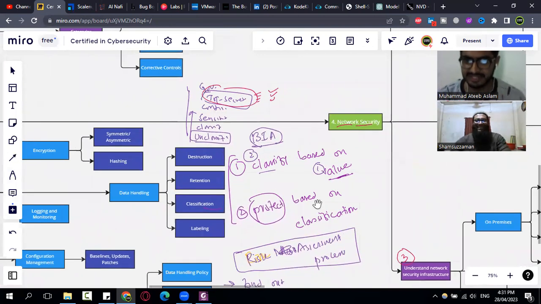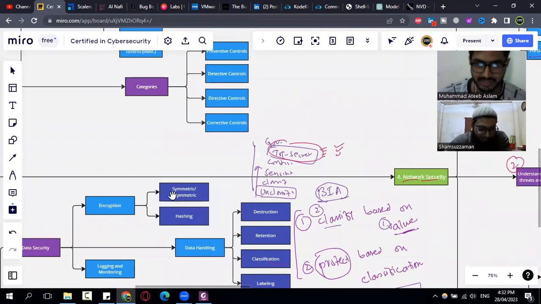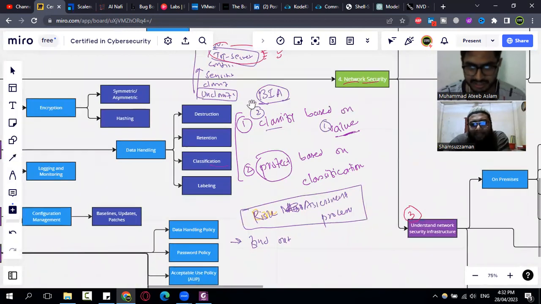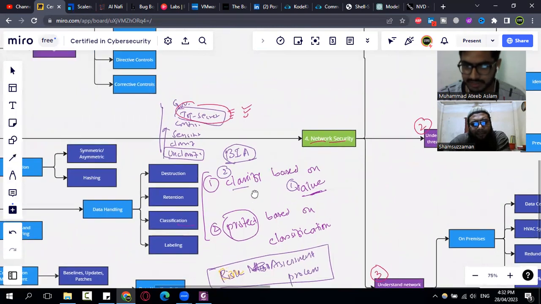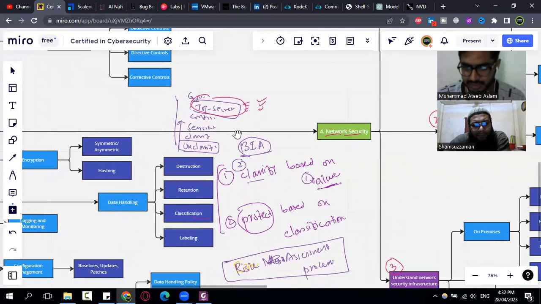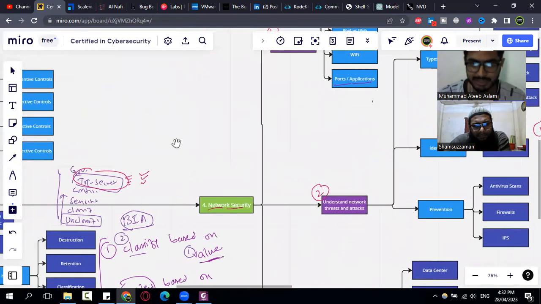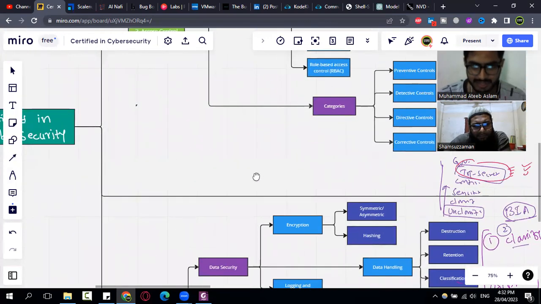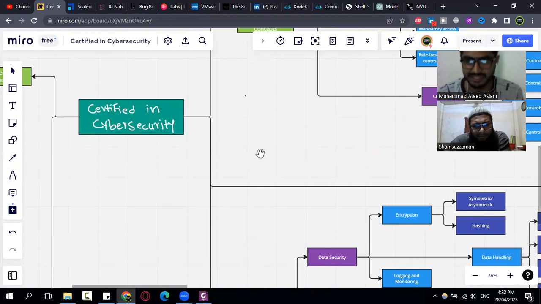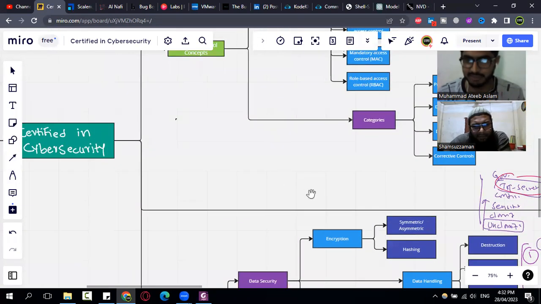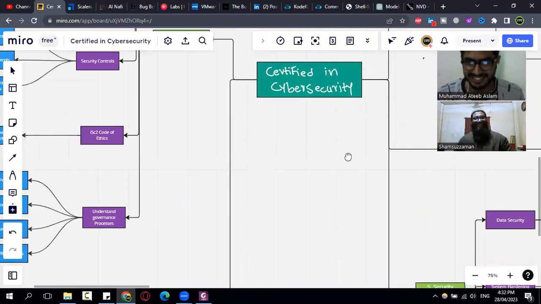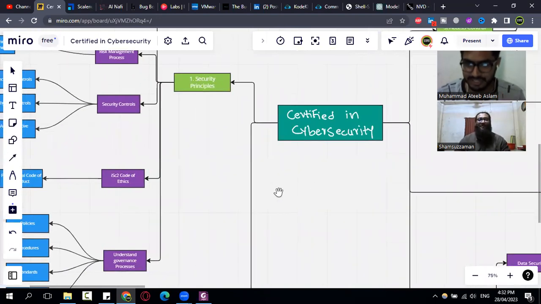So in the ISC2 exam, they actually connect the domains and then ask questions. Just like I clarified to you, connecting two domains, security operations and access control concepts. Similarly, they will ask you a question that may be related to your first domain, but the thing asked in the question may be related to your second or third domain. So it is very important that we understand the connections between the domains.